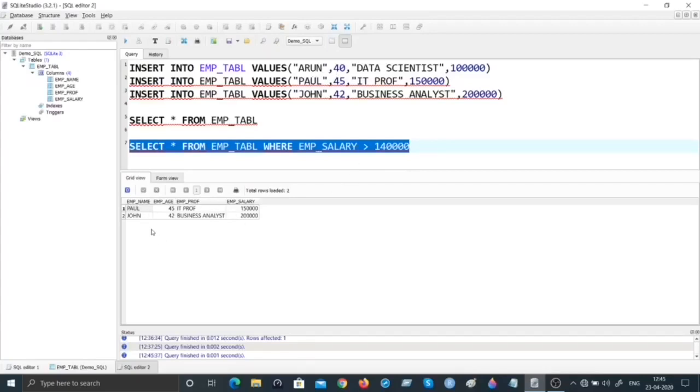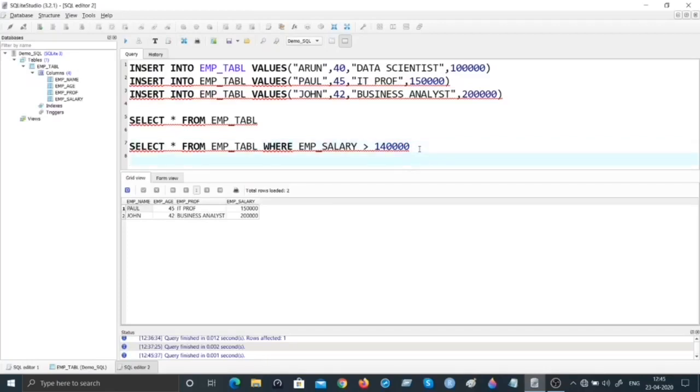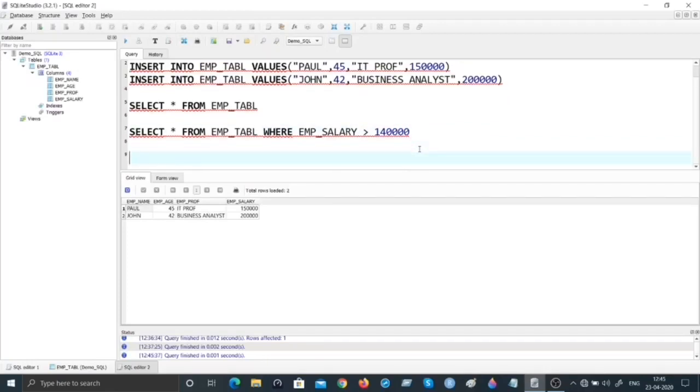So Arun's record is not shown up here. So this is how you go about applying certain criterion. Realize this is a demo after all, and I've created only these 4 columns. In the real world scenario, you would be having far more columns, let us say 40, 50, 30 columns in a table as the case is. So in that scenario, you would not be visualizing all the columns. You may be interested to look at only a subset of the columns.